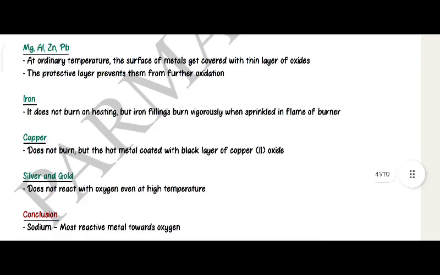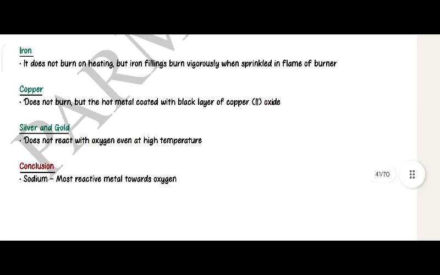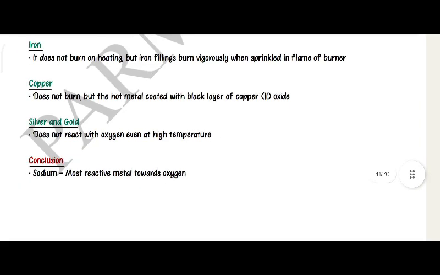Iron does not burn on heating, but iron filings burn vigorously when sprinkled in the flame of a burner. Copper does not burn, but the hot metal is coated with a black layer of copper oxide. Silver and gold do not react with oxygen even at high temperature. Conclusion: sodium is the most reactive metal towards oxygen.